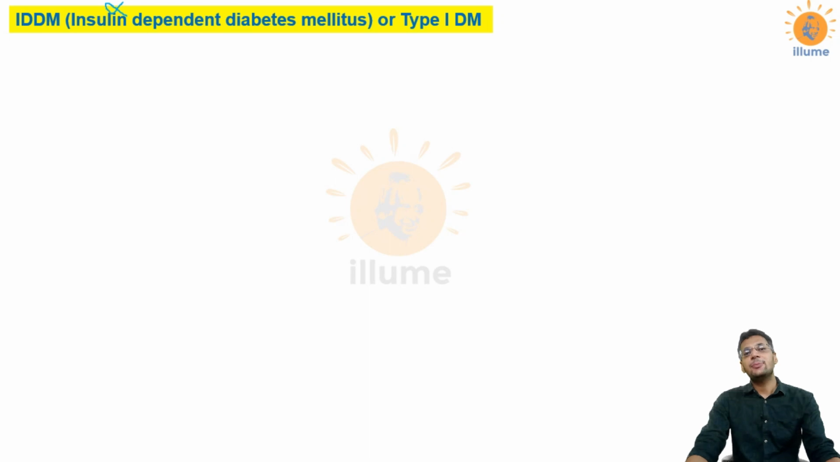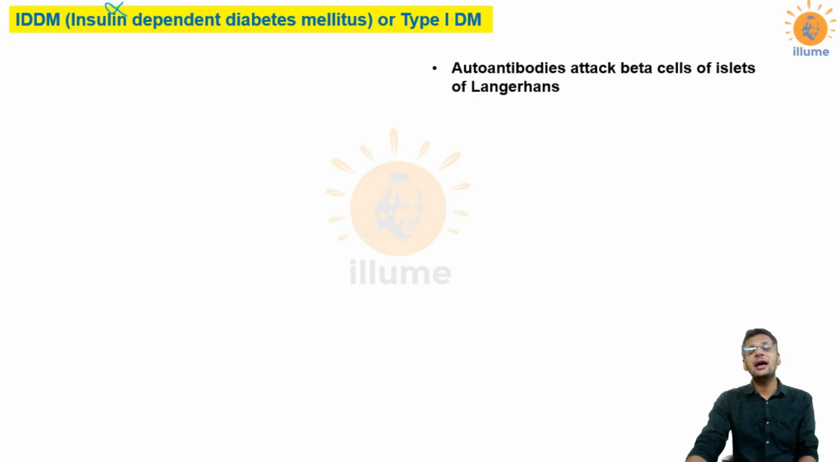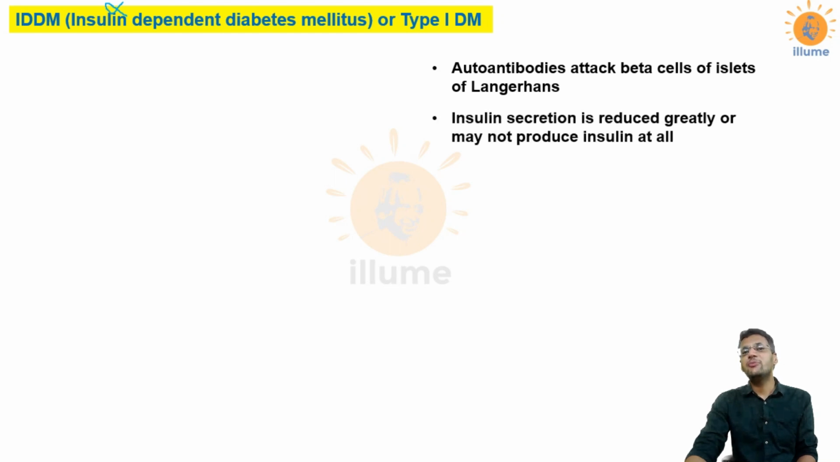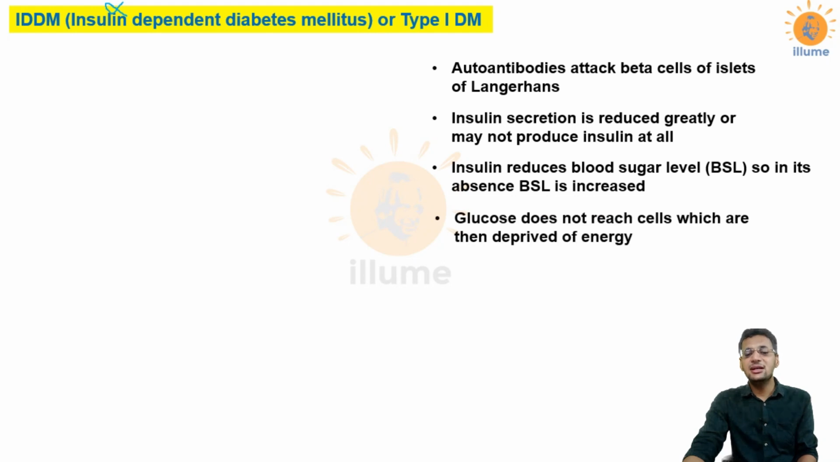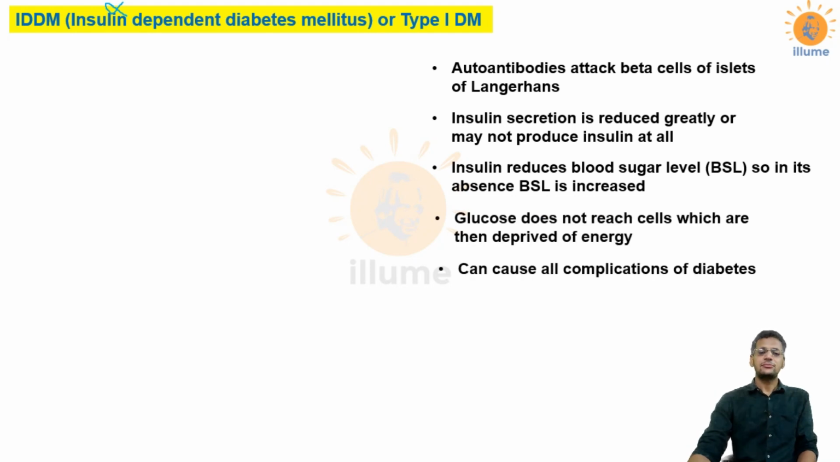Now in IDDM what happens, there are autoantibodies formed which attack the beta cells of islets of Langerhans, which destroys beta cells, and due to destruction of beta cells there is either a deficiency of insulin or insulin is not produced at all, which leads to an increase in blood sugar level. Now the blood sugar level is increased. That means the glucose, the sugar, is not reaching to the cells, making the cells deprived of energy. Now even IDDM can produce all the complications of diabetes. We would be having a good discussion on the diabetes in our another video.